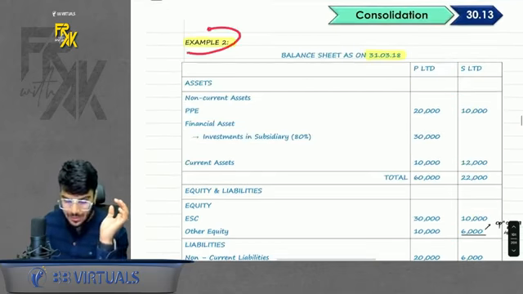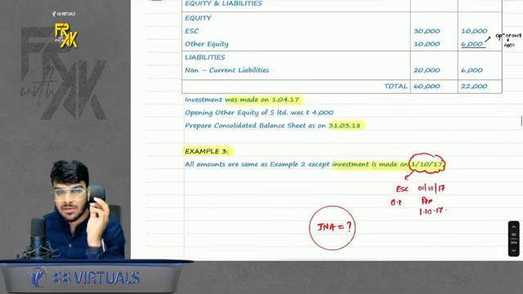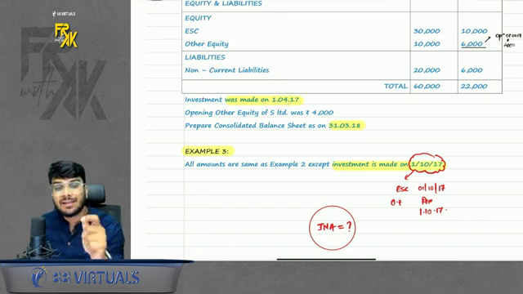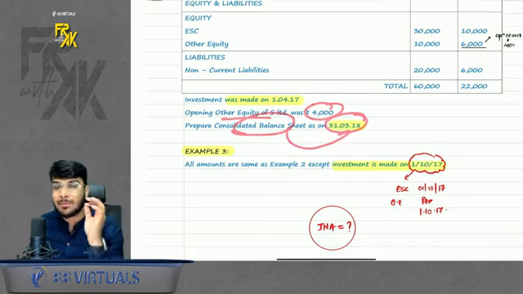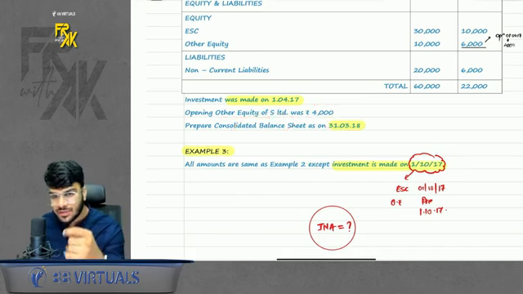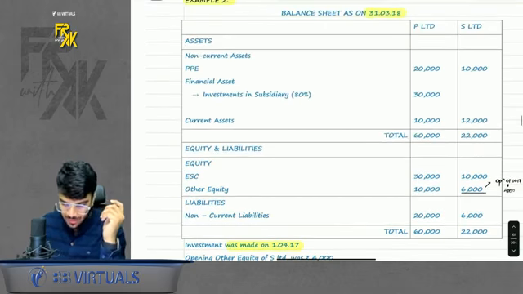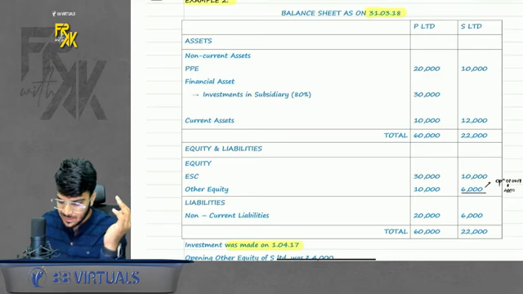Then we came to the second example. Now here the balance sheet is given on 31st March 18. But what is the information? That the investment was made on 1st April 17. We made the investment on the first day of the year, and opening other equity is given. Prepare the balance sheet at year end. Now this is a pure question of 110 where we invested on the first day, but the balance sheet is asked at year end. So has the investment been recorded in SFS? Yes. So we will eliminate the investment, and this is the amount of PC.